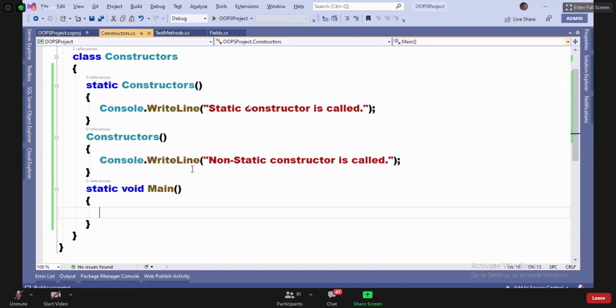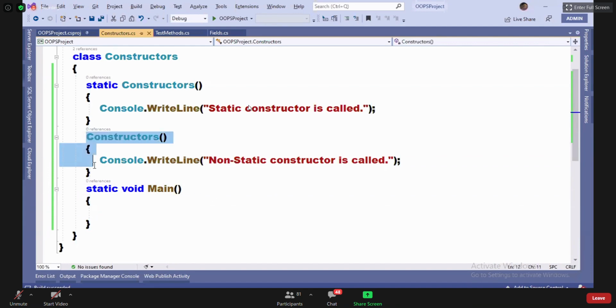Why? Because static constructors are implicitly called. I don't need to call a static constructor; it is implicitly called.